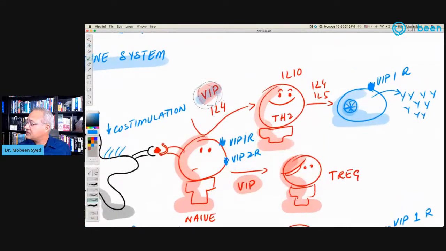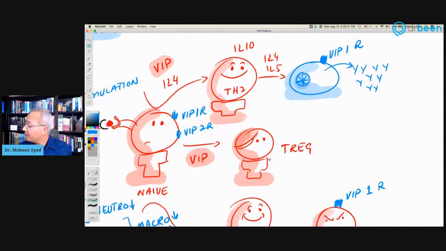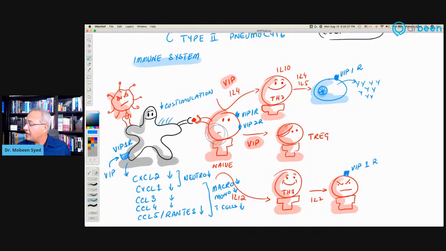Then in the presence of VIP, the pathway taken is T helper 2. Then over here on the B cell side, VIP receptors are also present, and they also modulate the B cell response as well, or antibody production response too. Very good. In the presence of VIP, the naive T cell can also go to the T regulatory cell, which is an immunosuppressant pathway or immunobalancing pathway. So once again, the cytokine storm will not occur, or hypothetically will not occur.